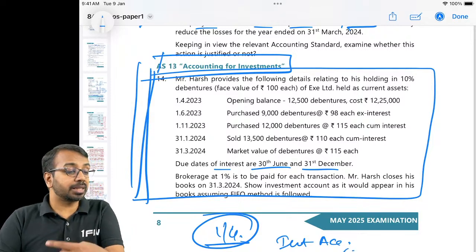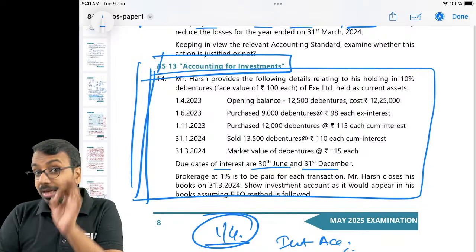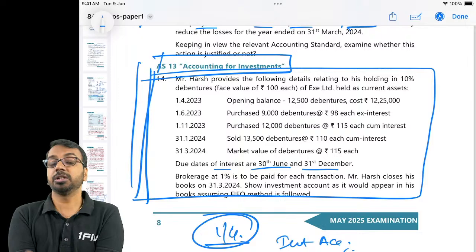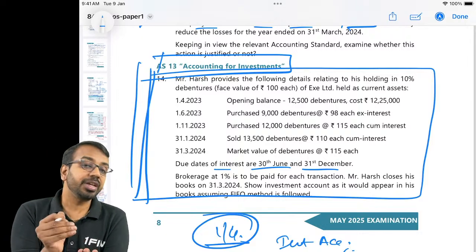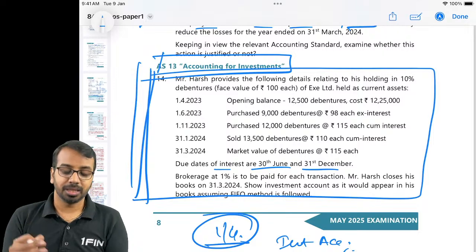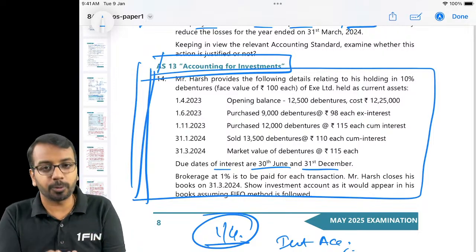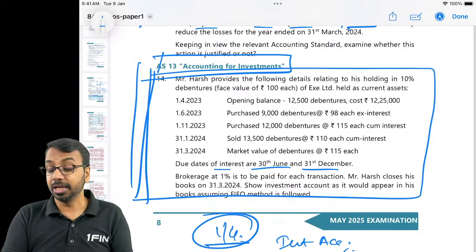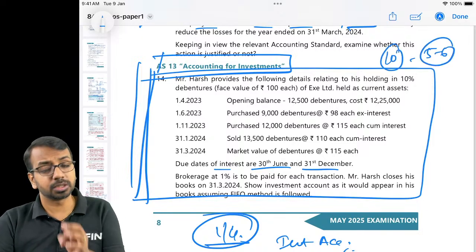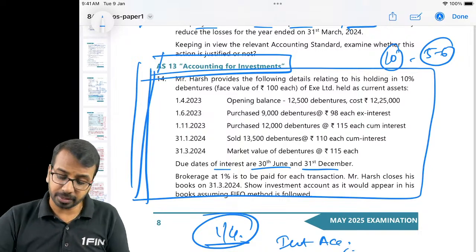I want you to practice this question on your own, and in the examination also, however much you can write in this particular question, please write, because for every correct entry you get half a mark. So even if you can do half of it correctly with a couple of working notes correctly, out of 10, I would expect around 5 to 6 marks, which is a very good number. Alright. Then